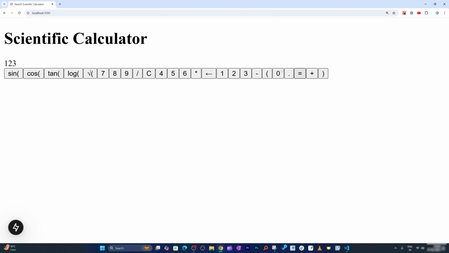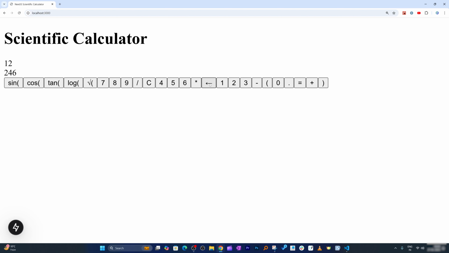So 1 2 3 multiply by 2 equals, and really I'm surprised to see this one really worked. Let's see sine 90, and yep, this is working.